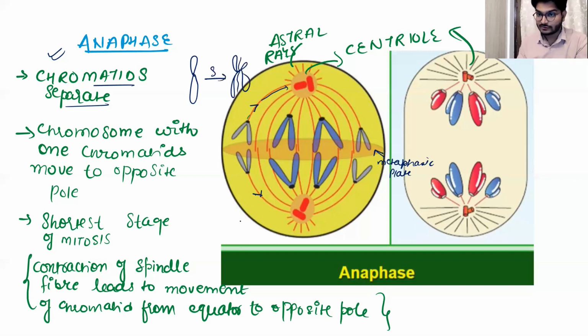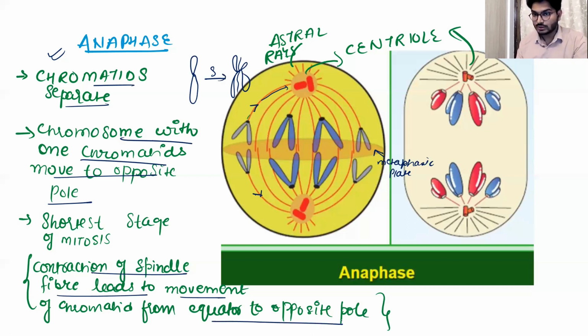So that's what happens in the anaphase. The chromosome with one chromatid moves to the opposite pole, and the contraction of the spindle fiber leads to the movement of the chromatids from the equator to the opposite pole. As the spindle fiber moves toward the centriole, this leads to the separation of the chromatids, and this anaphase is the shortest stage of mitosis.